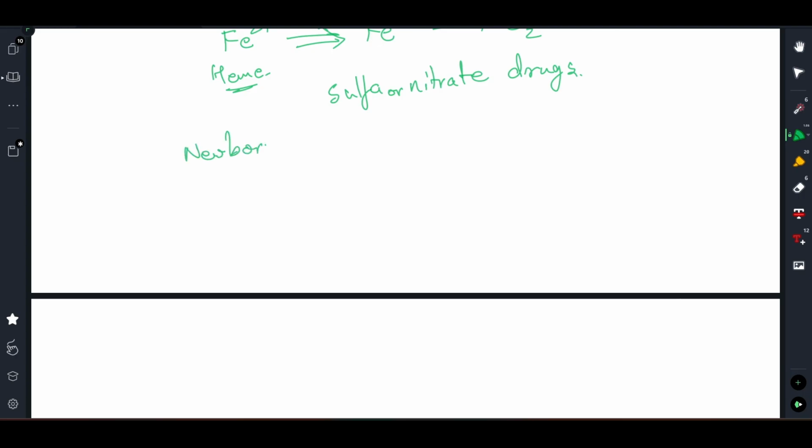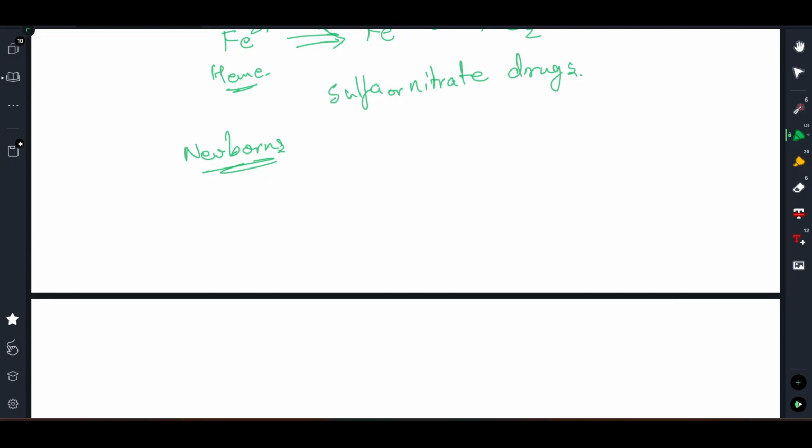Now this is something very interesting, right? We know that under normal circumstances oxygen is flowing in our blood, so some basic amount of oxidant stress is already present in blood, due to which we all have some amount of methemoglobin in our blood.